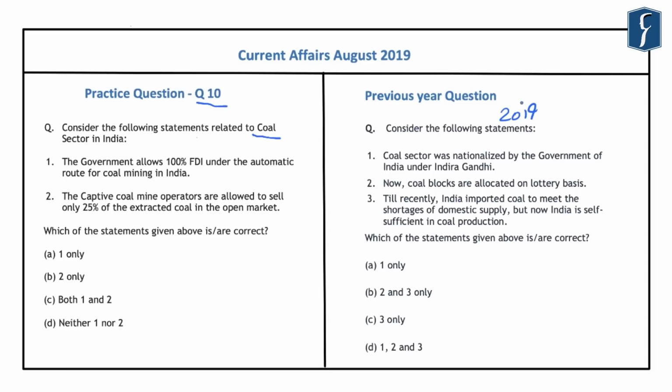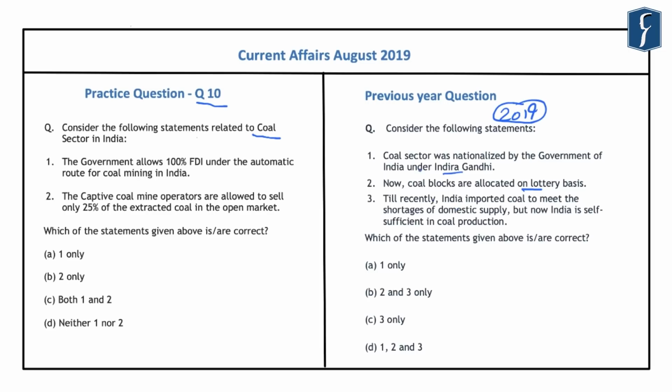And if you look at this question that was asked in 2019, it reads that coal sector was nationalized by the government of India under Indira Gandhi. Second is that now coal blocks are allotted or allocated on a lottery basis. And third is that till recently, India imported coal to meet the shortages of domestic supply, but now India is self-sufficient in coal production. So again, you can see that the question that was asked in 2019 was also related to the import of coal and the government's policy regarding the coal sector.